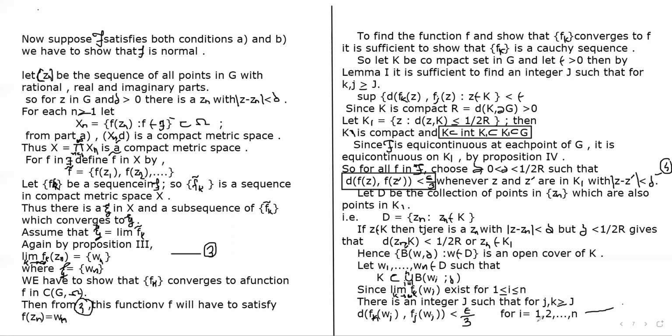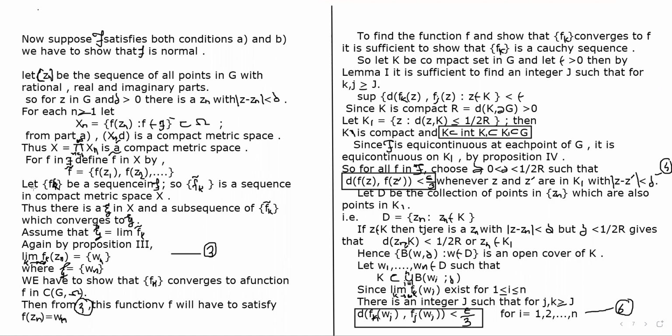Okay, so this is our sixth equation. We got d(fk(Wi), fj(Wi)) is less than epsilon by 3.